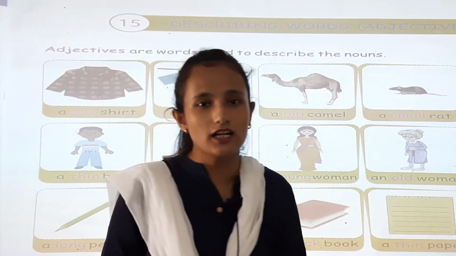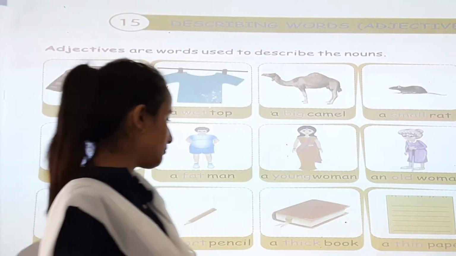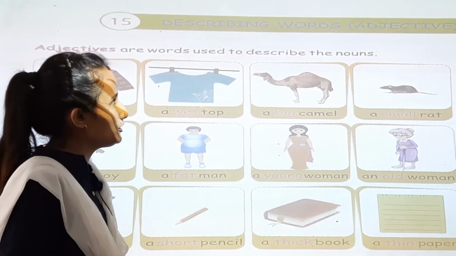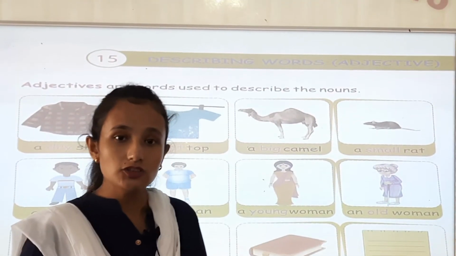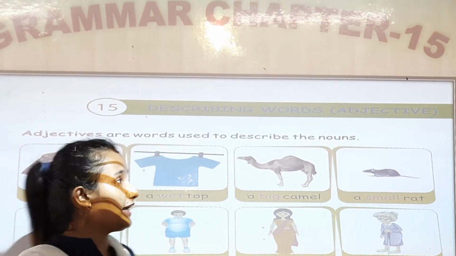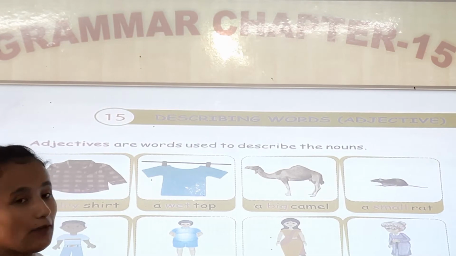Today we are going to start English grammar class. You can take out the English grammar book, chapter 15, page number 49. In page number 49 you can see describing word adjective. So what is adjective? Adjectives are words which are used to describe a noun.